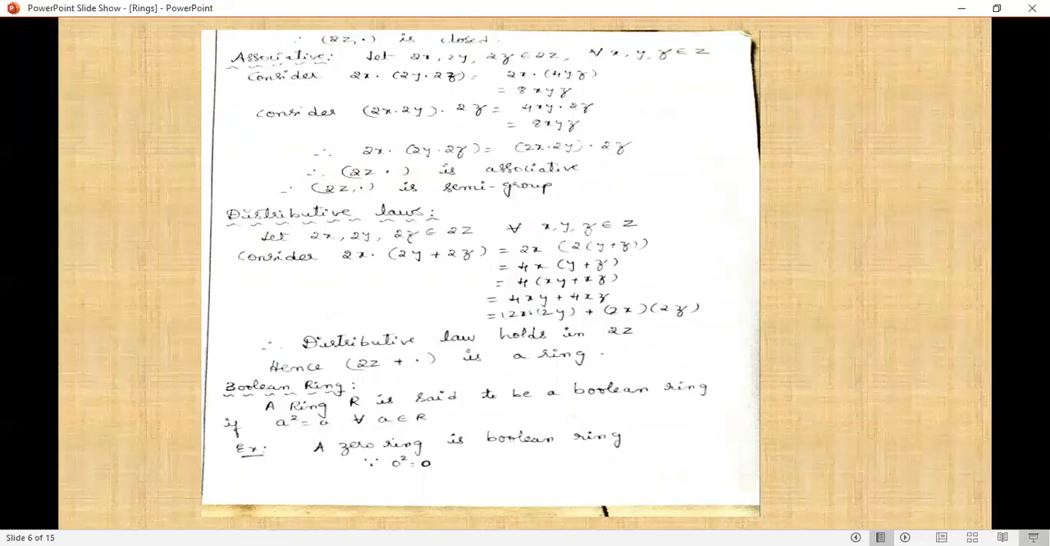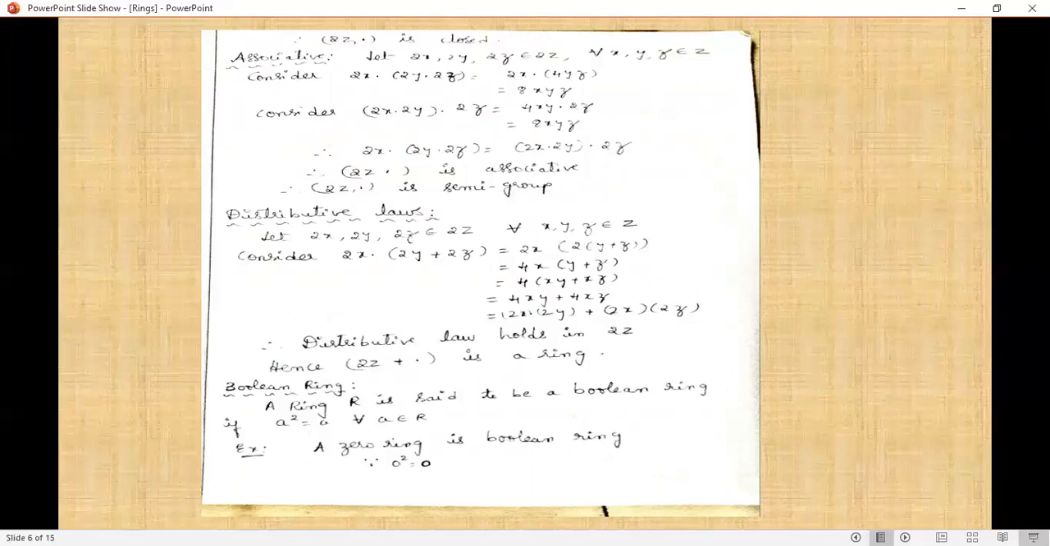After completing the LHS, we are considering the RHS also. (2x into 2y) into 2z equals 4xy into 2z equals 8xyz. Therefore LHS equals RHS. Therefore 2x into (2y into 2z) equals (2x into 2y) into 2z. Therefore 2Z, dot is associative. 2Z, dot is closed and associative. Therefore 2Z, dot is a semigroup.